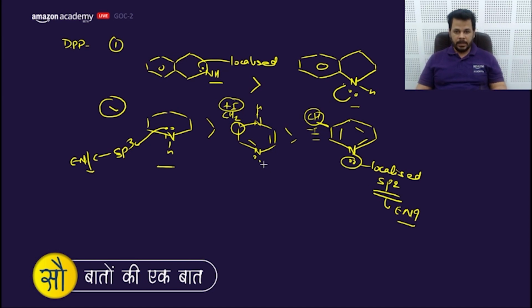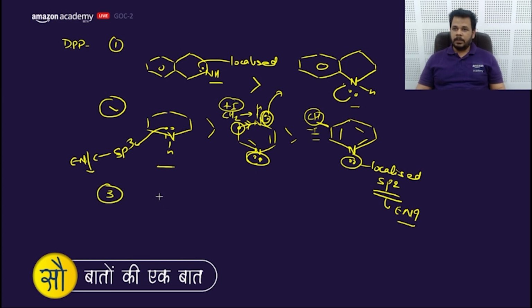This lone pair can be donated more easily because this carbon has plus I, donating its electrons and making the lone pair more prone to donation. That means this order is also correct.